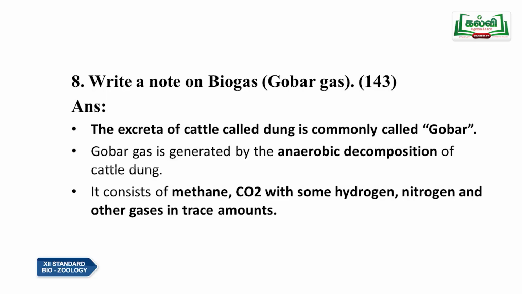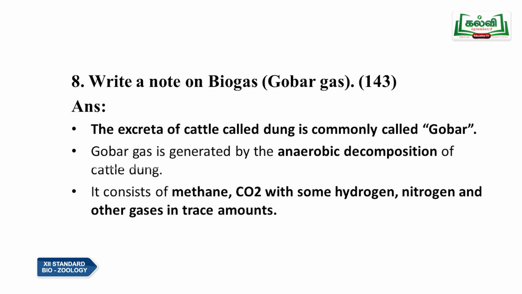The next question: write a note on biogas or gobar gas. It is on page number 143. The excreta of cattle, the dung, is called gobar, and gobar gas is generated by the anaerobic decomposition of cattle dung. When the cattle dung is kept for a longer time, it automatically undergoes anaerobic decomposition, and we use it in the production of methane gas.